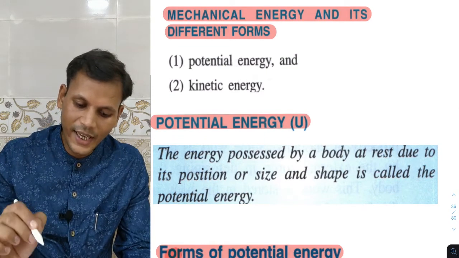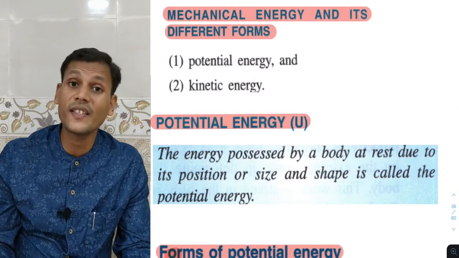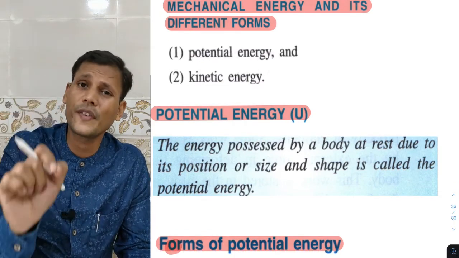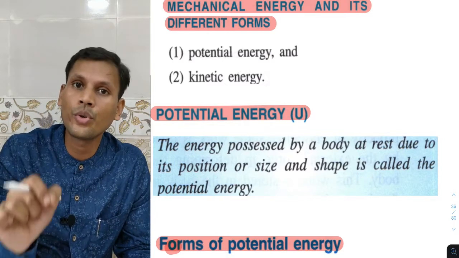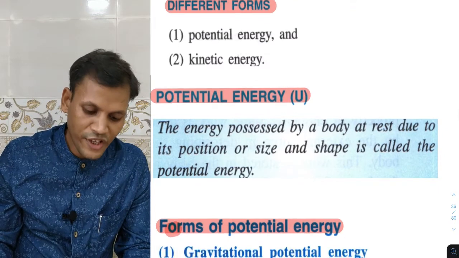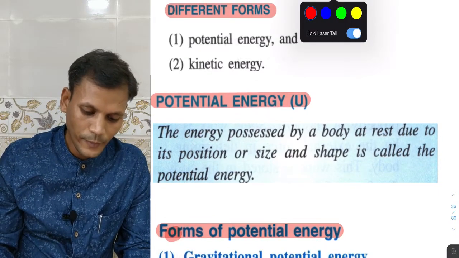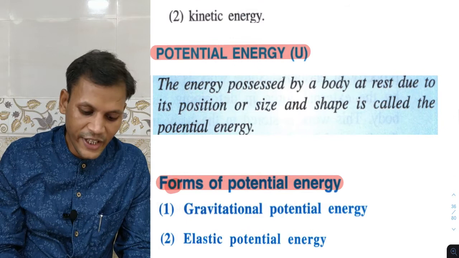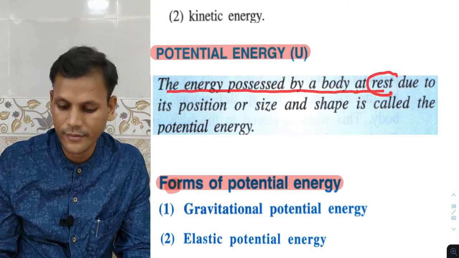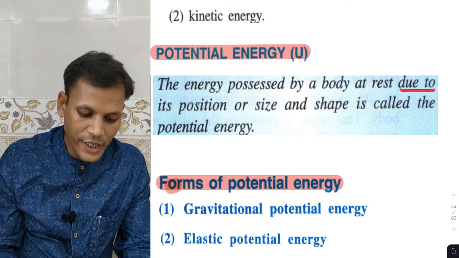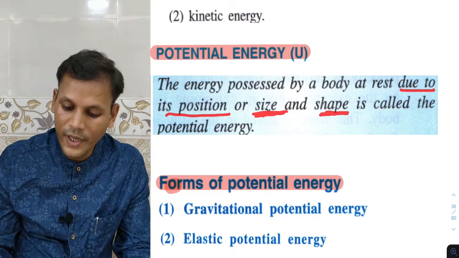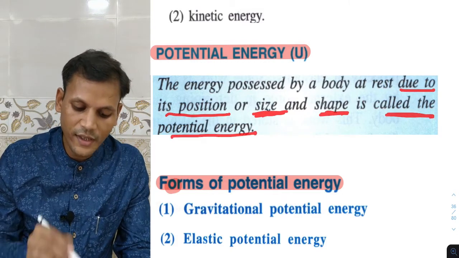As I have mentioned, what is potential energy? Potential means due to position: energy possessed by a body due to its fixed position. Definition: the energy possessed by a body at rest due to its position or size and shape is called potential energy.